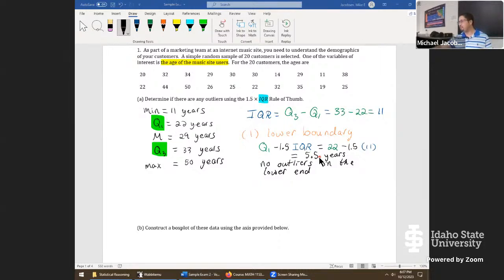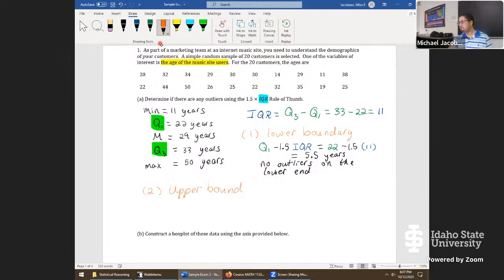Okay, well, if there's a lower end, we also have to check the upper end. Let's call this step 2 for the upper boundary. It's not the same formula, but it's very, very close. All we do is we change from Q1 to quartile 3 if we're in the upper boundary. Instead of subtracting, we'll add 1.5, so plus 1.5 goes here, and then the interquartile range.